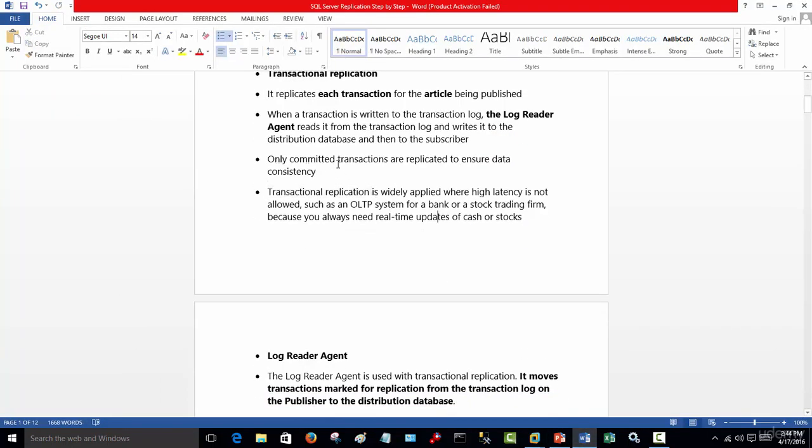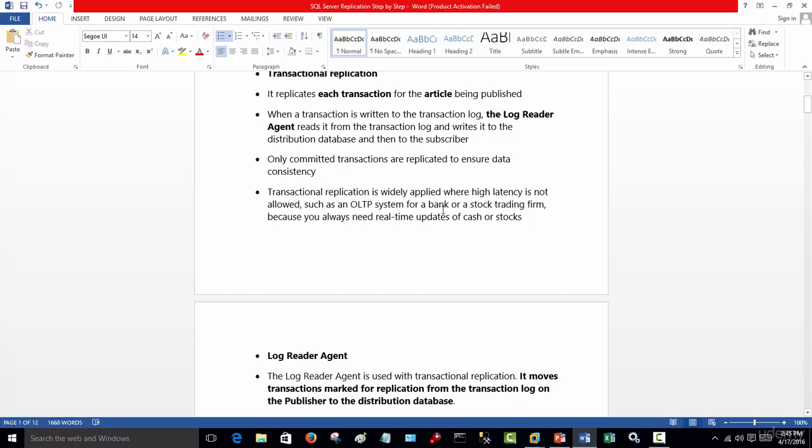Only committed transactions are replicated to ensure consistency. Uncommitted ones are not, so it's all or nothing. If a transaction dies, for example, then it will not be propagated to the subscriber. And this way we keep consistency.